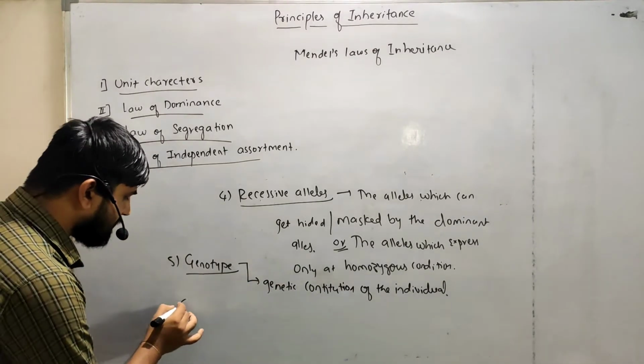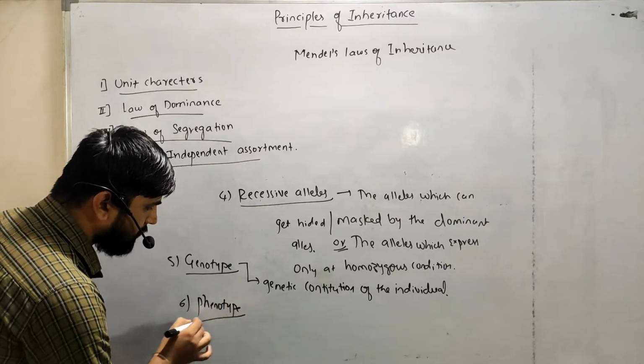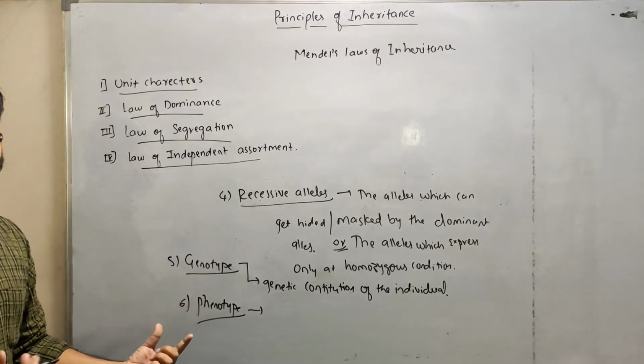And the sixth one is the phenotype. As the name indicates, pheno means physical, right?